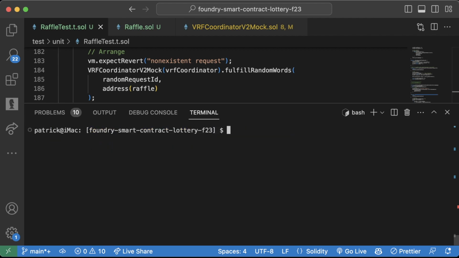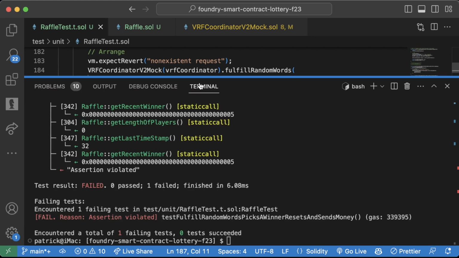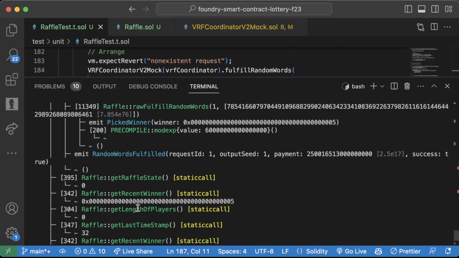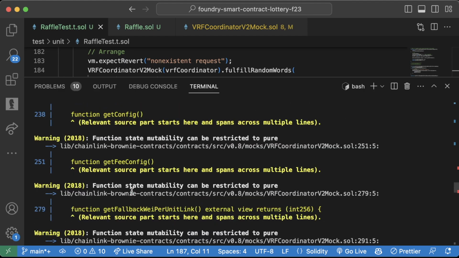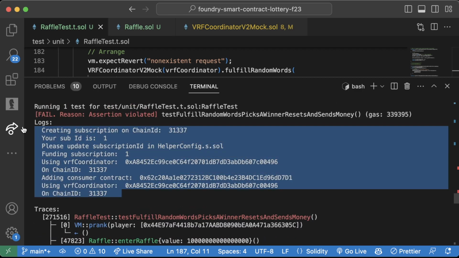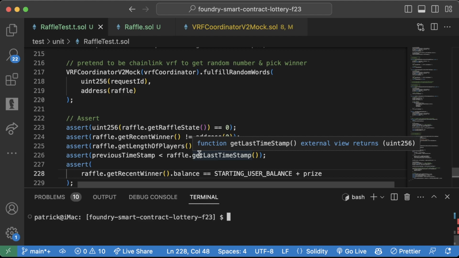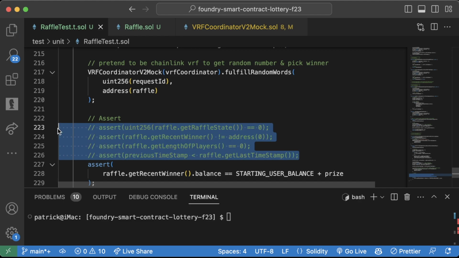And we get an assertion violated, which is no problem. We're just going to put our -vvv in here and see what we did wrong. Okay, interesting. It says assertion violated, but we're not exactly sure what the issue was. Oh, and if we scroll up, we can actually see all these logs up here. But we're getting an error, but it's not exactly clear what the error is. And this is actually why it's not great practice to have this many asserts.